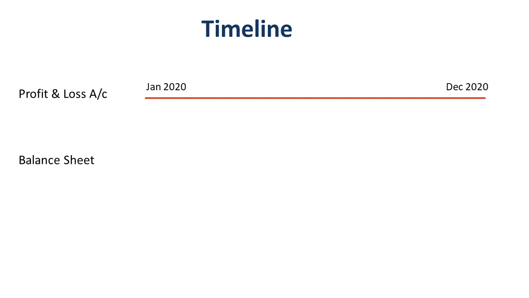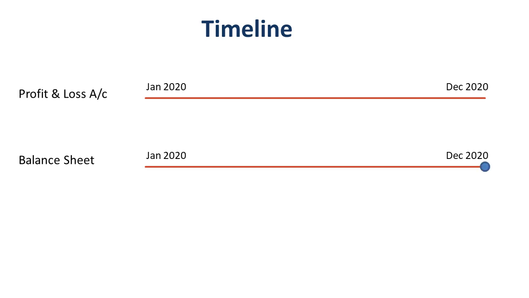On the other hand, as far as balance sheet is concerned, the figures that get reflected in the statement pertain to that particular point of time. For example, if a balance sheet is prepared as of 31st December 2020, the figures, that is assets, liabilities, and equity, hold true only for that particular day. While if it is prepared for the same year but as on June 2020, the figures could be significantly different. And this is the basic difference between profit and loss account and balance sheet. A profit and loss account is prepared for an entire given period of time, while balance sheet is prepared as of a particular date or a particular point of time.